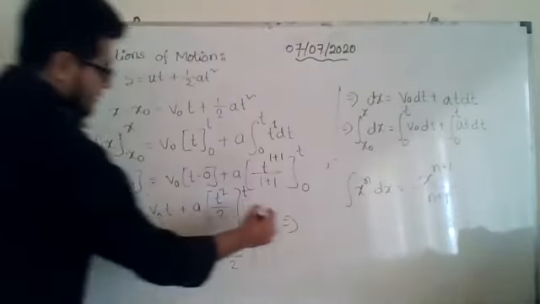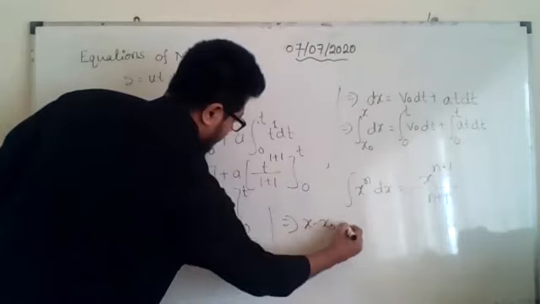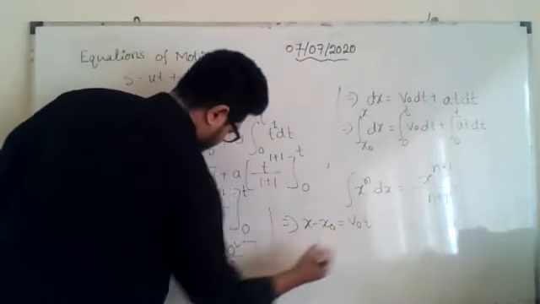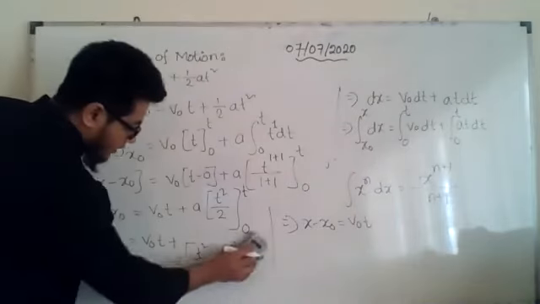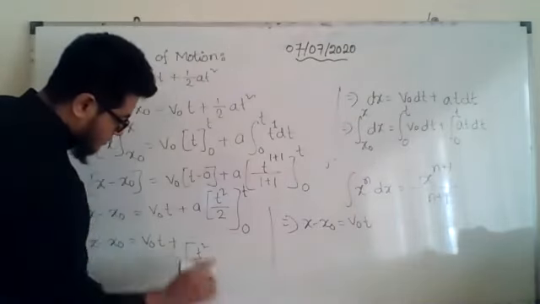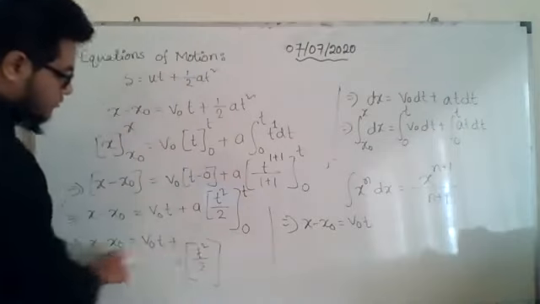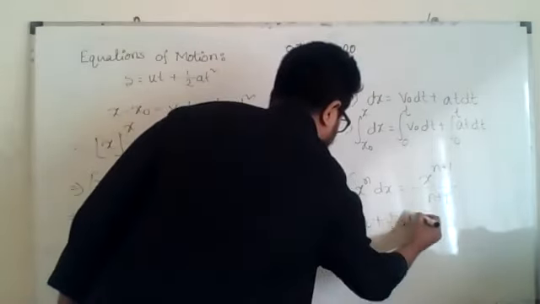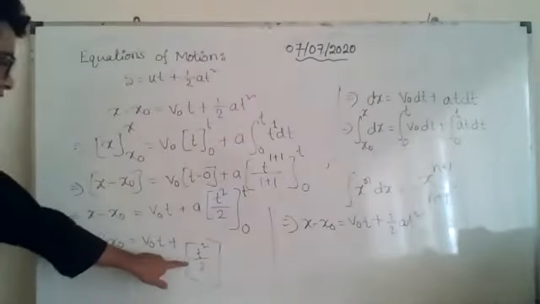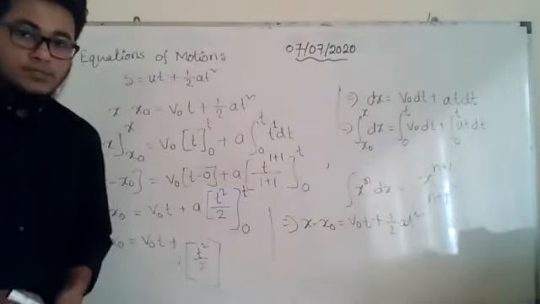Then x minus x naught is equal to V naught t, then 0 square by 2 becomes 0, right? So I can just remove this part. So a into t square by 2 gives us half a t square. See, I can write it as half a t square. Is it okay?